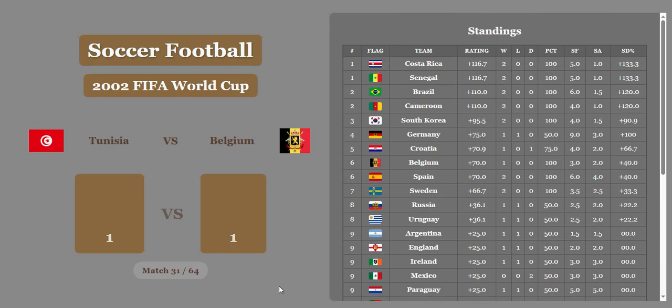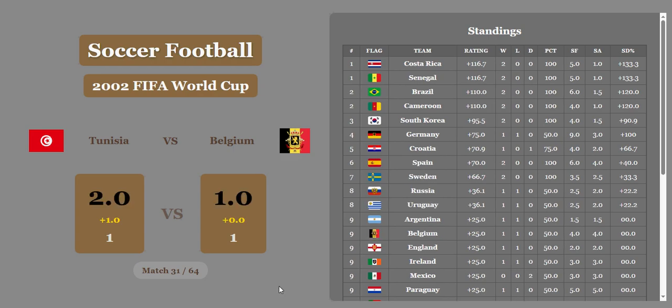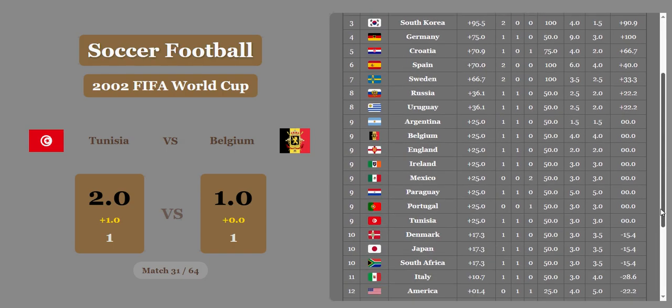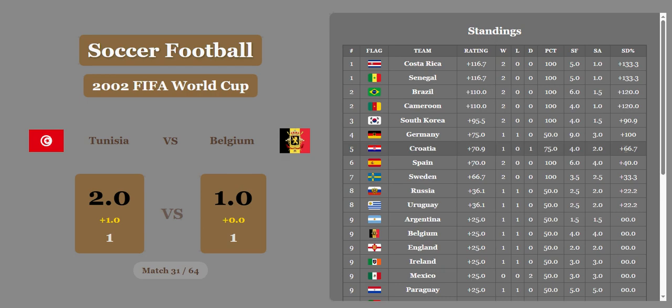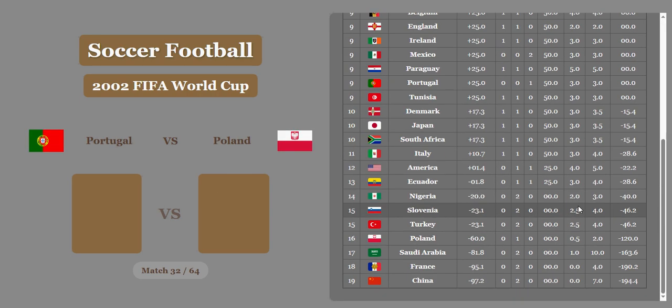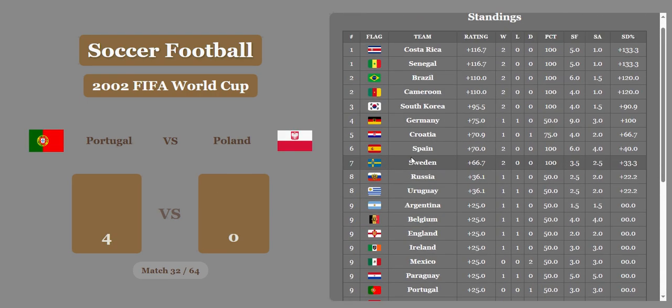Tunisia versus Belgium, 1-1. 2-1 after economics. Tunisia wins it. They're still nowhere to be seen, though. Well, they are ranked 9. They're tied at 9th place with a whole bunch of other countries right now. Belgium is, they're 9th. Oh, they're 9th too.